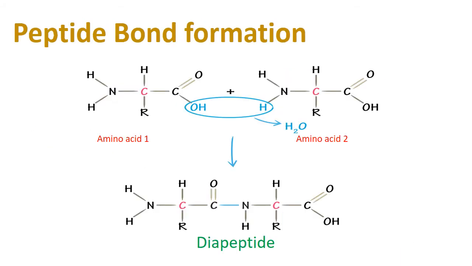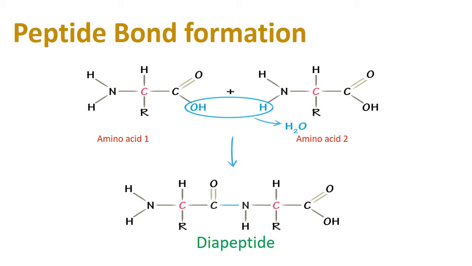Before going to the actual structures of protein, we will see the peptide bond formation. Because when the amino acids are combined together, then the protein formation occurs. Amino acids are combined together by peptide bonds, so we must know about the peptide bond. I have shared detail about this in the last video. In this video I am going to explain only the overview of peptide bond formation.